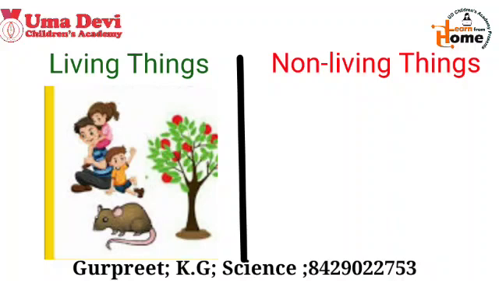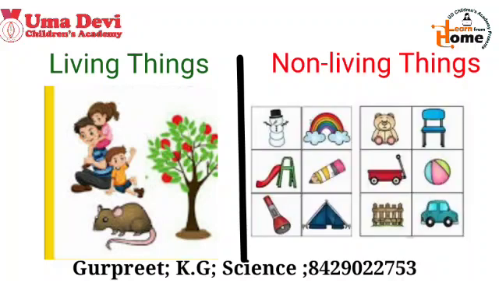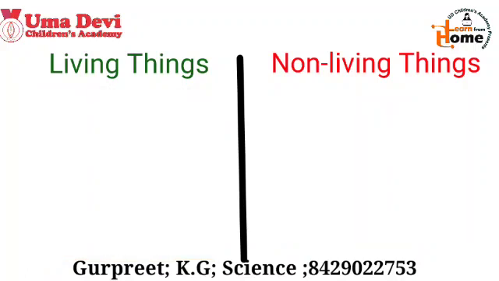And on the other side, the examples of non-living things are like pencil, book, car, fan, and many more. So kids, these were the differences. Now let's revise once again.